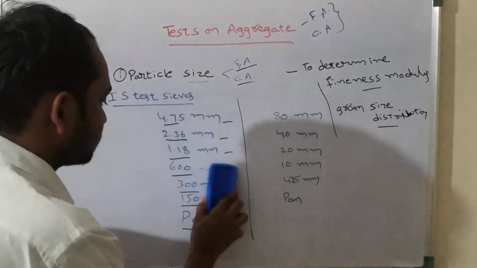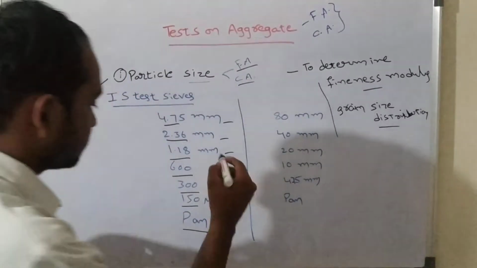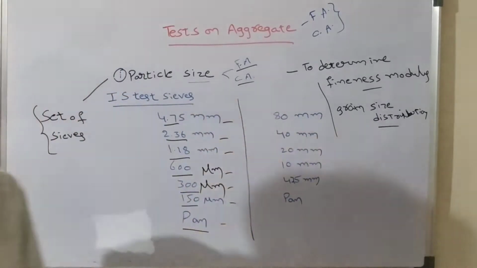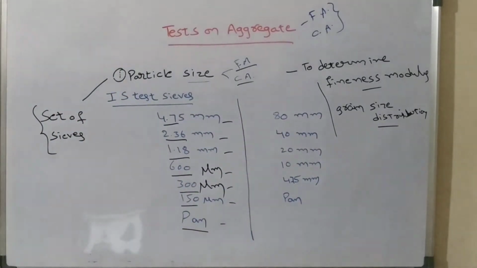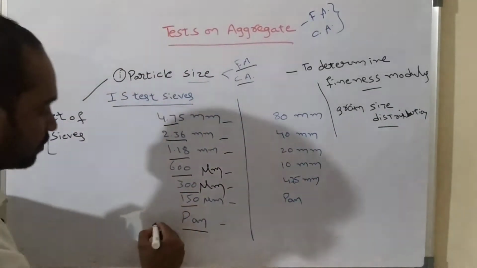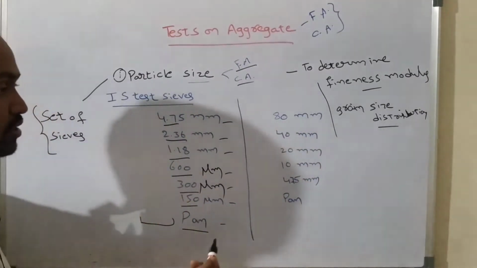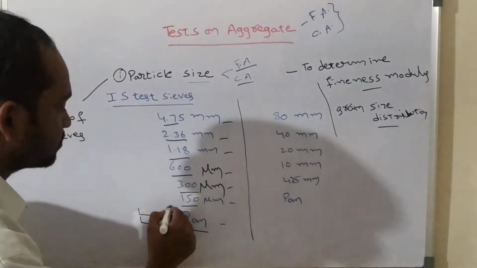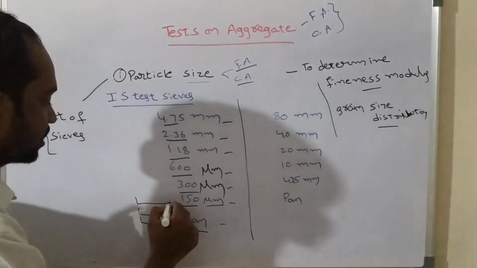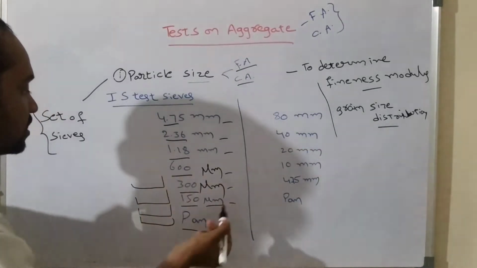Okay, now, we have to keep all these sieves in order. At the bottom we have to keep a pan. Above the pan we have to keep a sieve with openings of 150 micrometers, and above this another sieve whose openings are 300 micrometers.